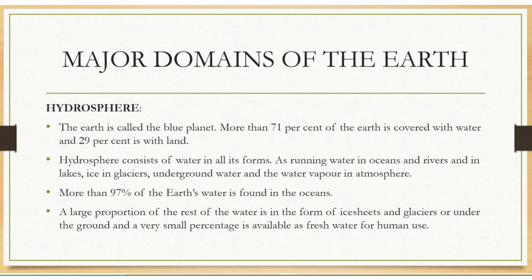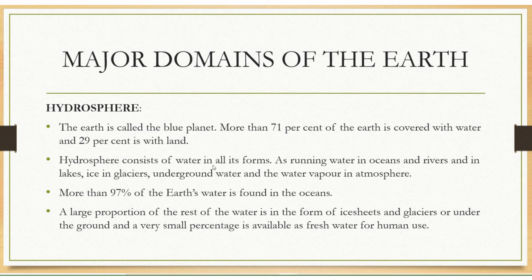Next, the hydrosphere, the second component of our environment. The Earth is called the blue planet because more than 71% of Earth is covered with water and 29% is land. That's why it is called the blue planet.